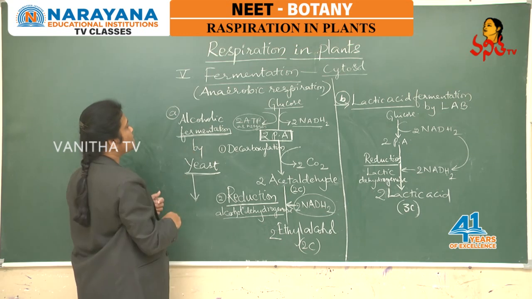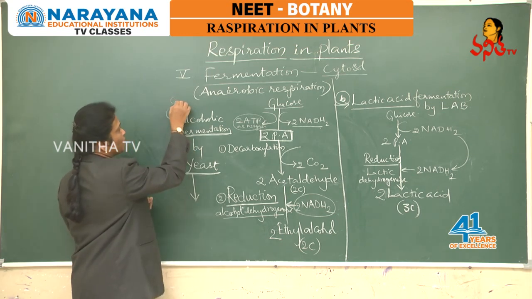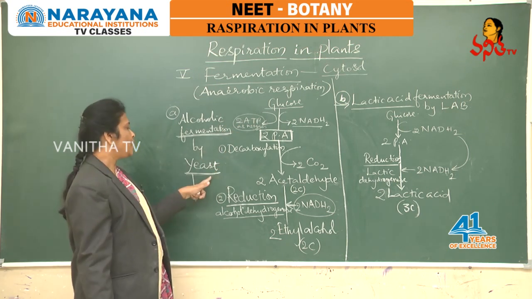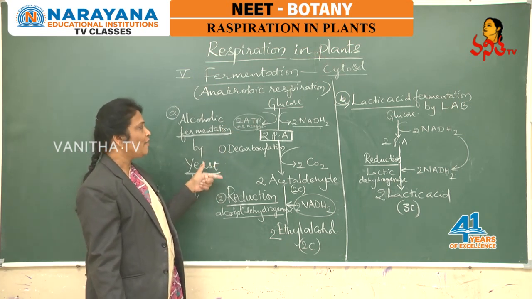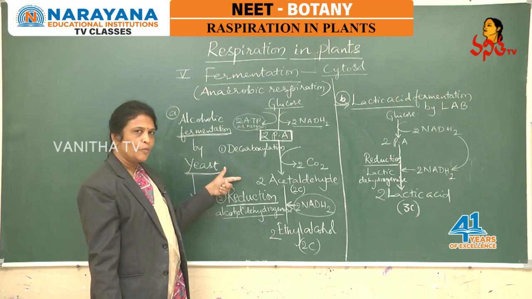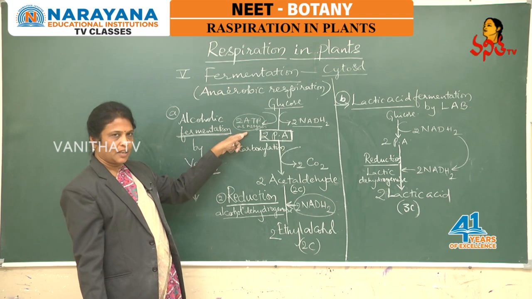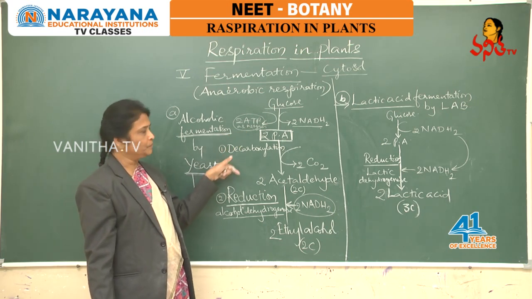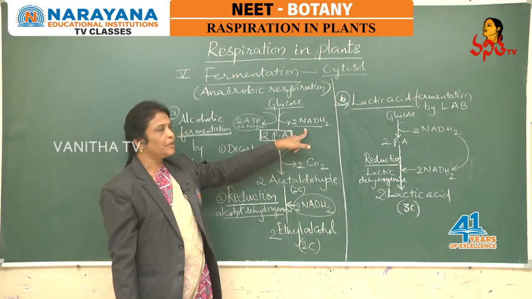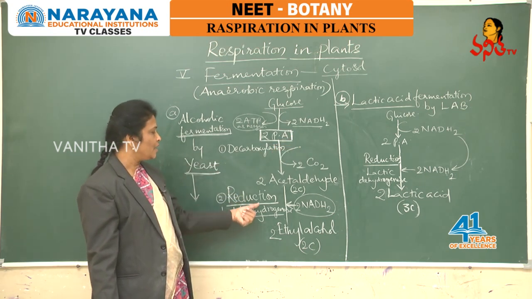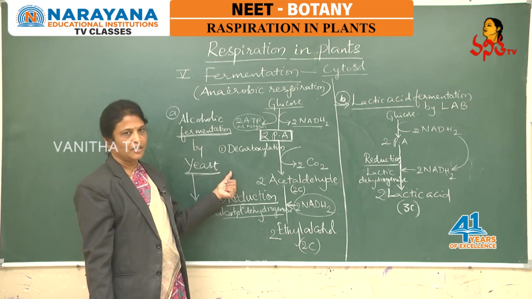So, as we discussed the energetics, if one glucose molecule undergoes anaerobic respiration, for example in yeast cells, finally what are the energy molecules added to the cytosol? 2 ATP molecules as net gain are added to the cytosol. Whatever the 2 NADH formed during the glycolytic pathway are further utilized during the reduction process of fermentation.